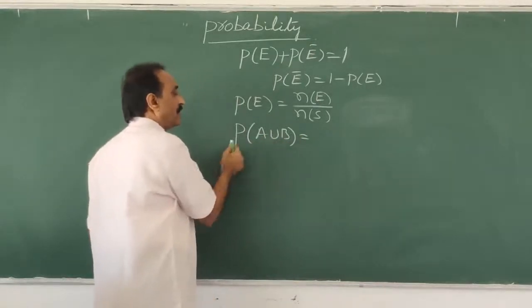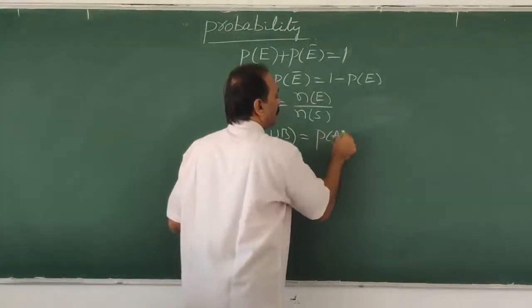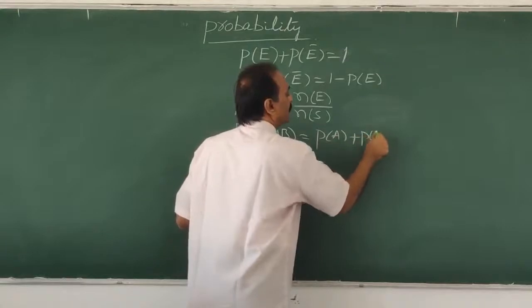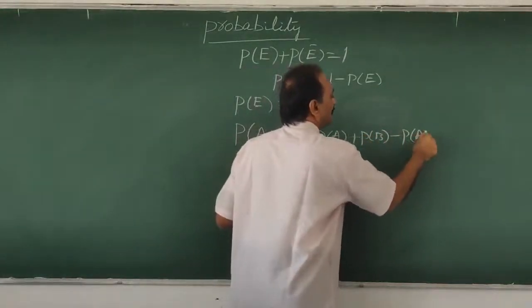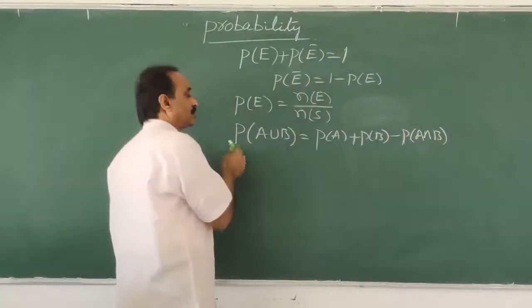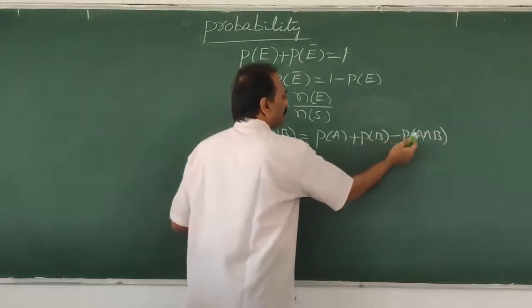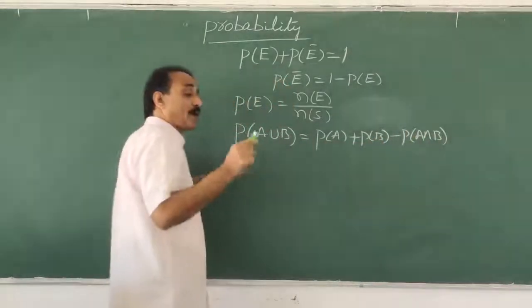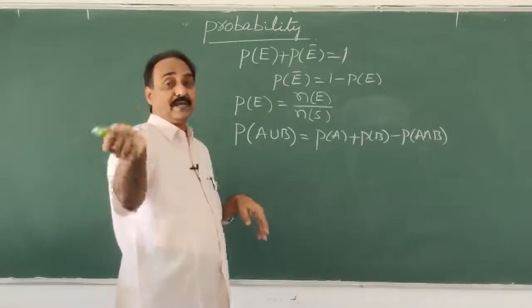And the addition theorem: probability of A union B is probability of A plus probability of B minus probability of A intersection B. That is what you learned in your first year. So P of A union B is equal to P of A plus P of B minus P of A intersection B, provided A and B are not mutually exclusive events.